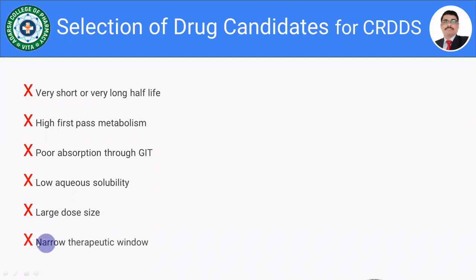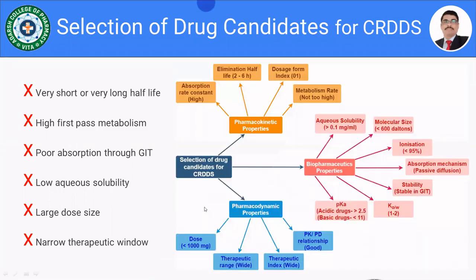And the last point is the narrow therapeutic window. If the drug has a very narrow therapeutic window, for example digoxin, such drugs are not suitable for the designing of a controlled drug delivery system. So what are the points to be considered while selecting the drug candidates? If the drug has a very short half-life or very long half-life, such drugs are not suitable for designing of the controlled drug delivery system.